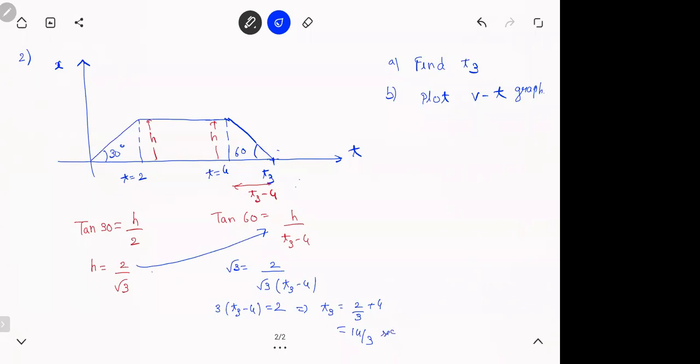Have a look at this. Ask me if there's any confusion. Simply we did geometry there, nothing much. There are two small triangles, the tan 30 triangle and the tan 60 triangle. Height is the same. For the first triangle, base is 2 seconds. For the second triangle, base is T3 minus 4. Then we simply kept the formulas and finished it off.